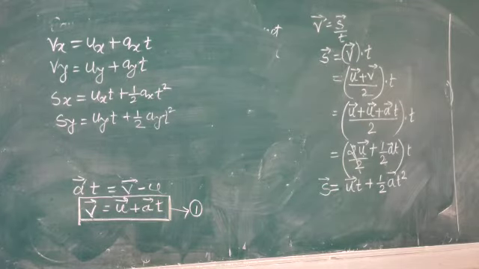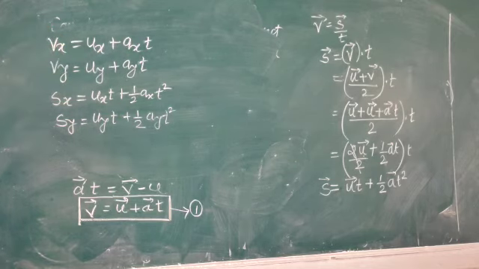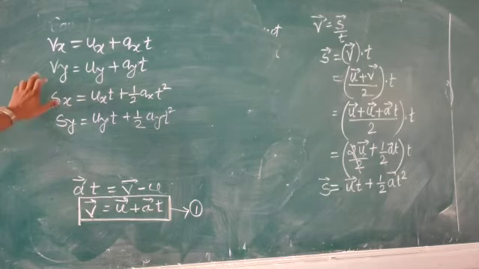The motion along the x direction is completely controlled by the x components of velocity and displacement. Similarly, motion along the y direction is completely controlled by the y components, velocity and displacement.